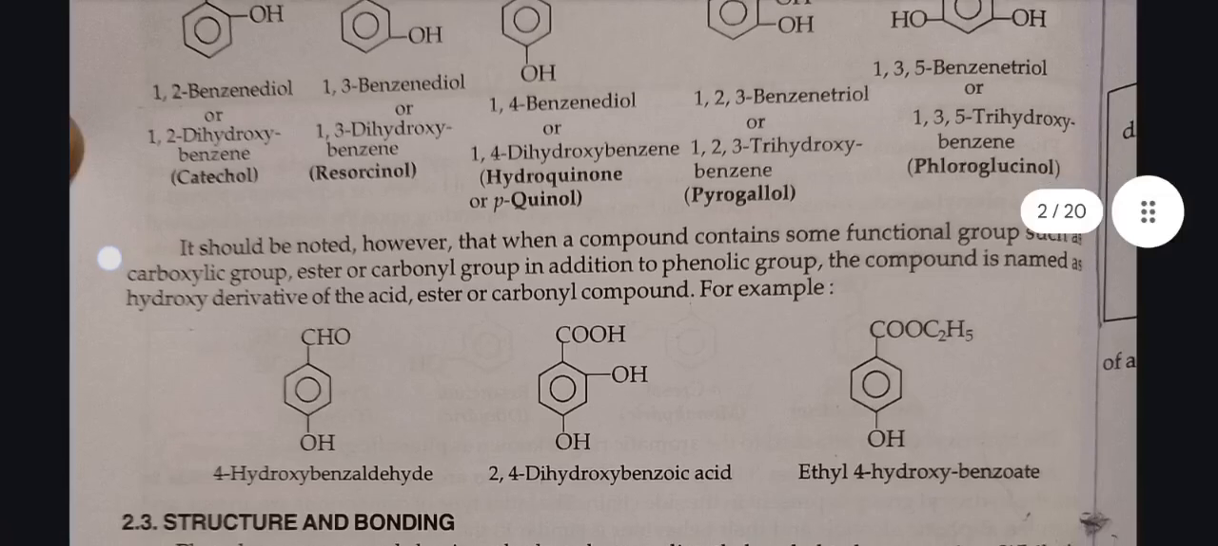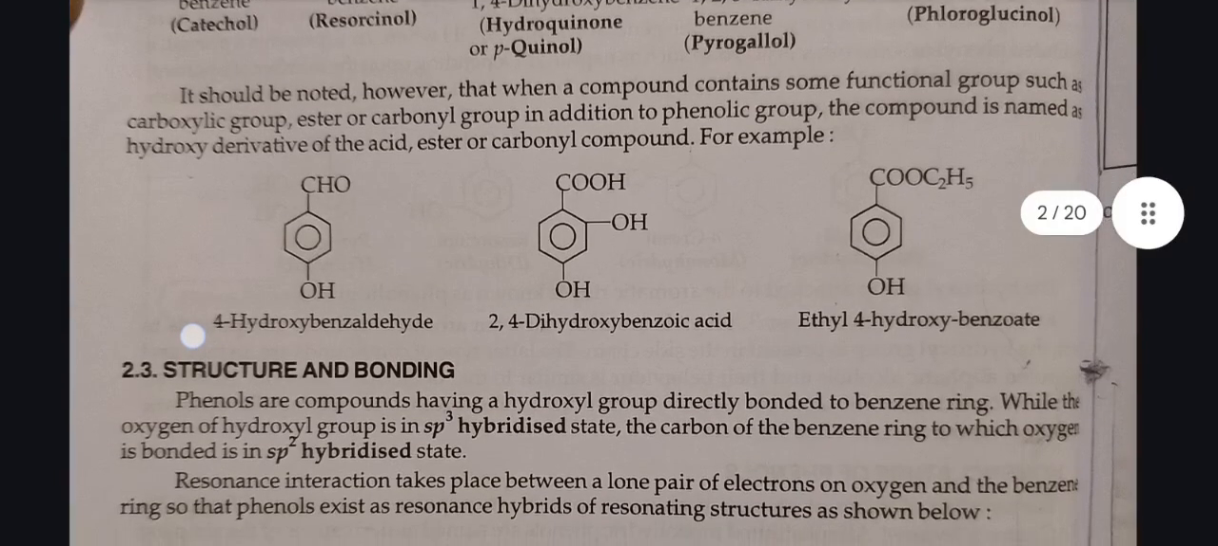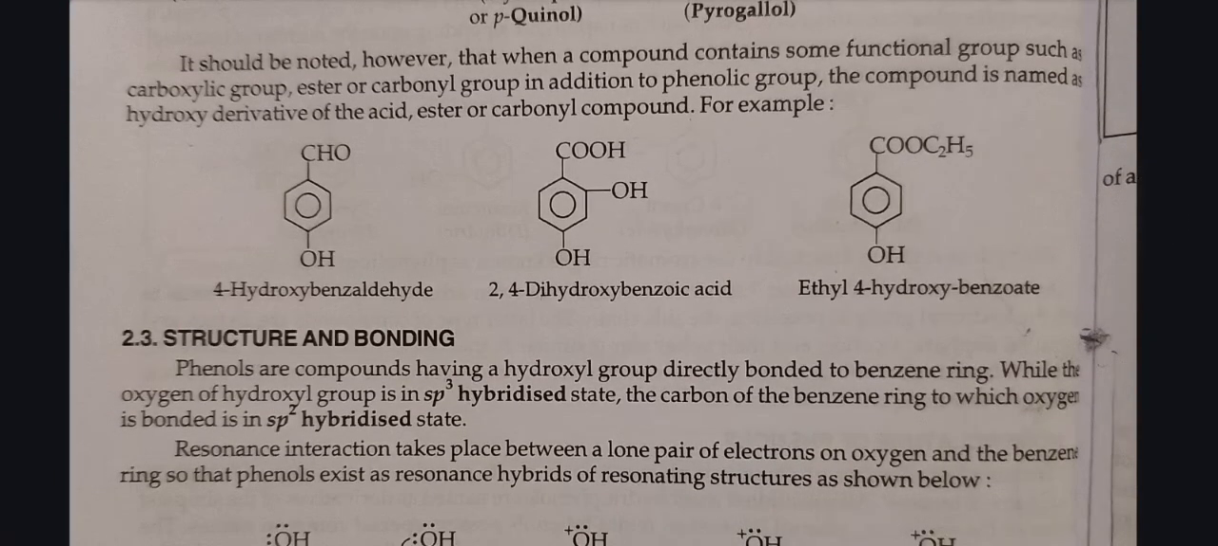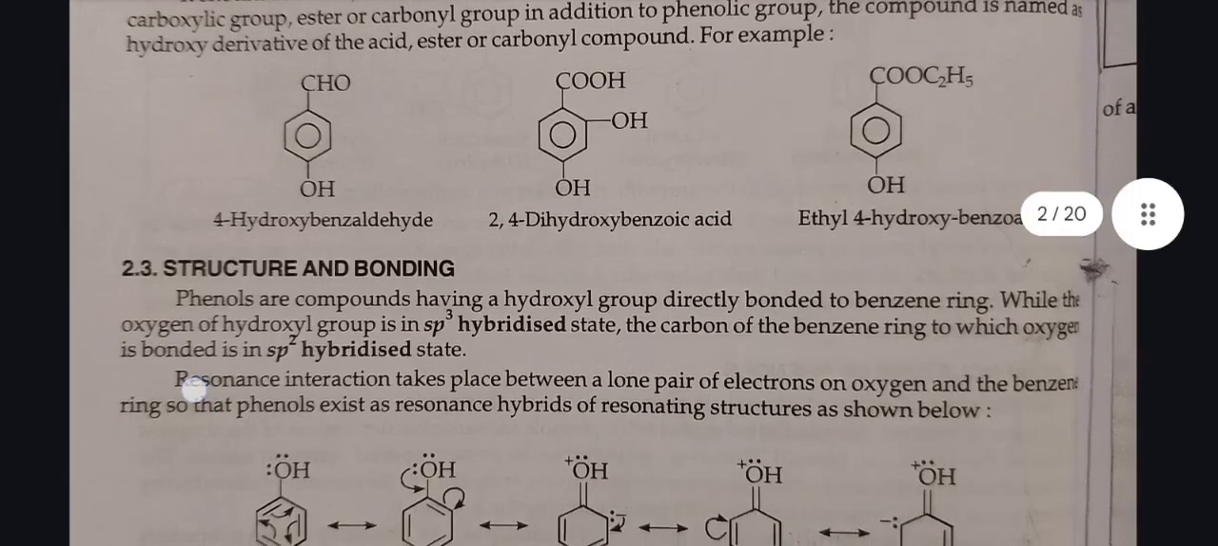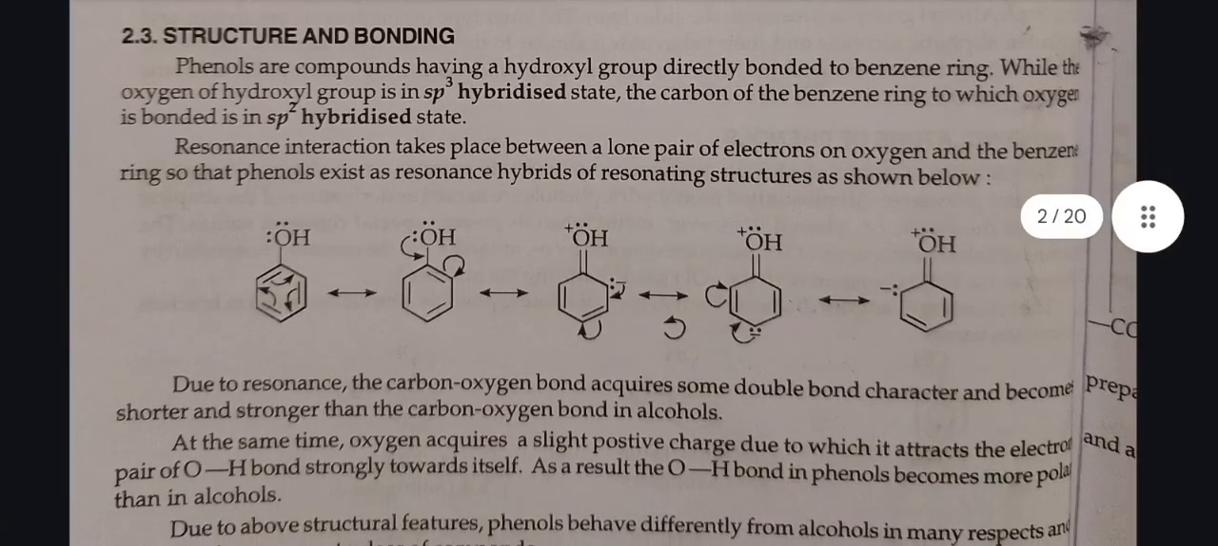It should be noted, however, that when a compound contains some functional group such as carboxylic group, ester, or carbonyl group in addition to phenolic group, the compound is named as hydroxy derivative of the acid, ester or carbonyl compound, for example, 4-hydroxybenzaldehyde, 2,4-dihydroxybenzoic acid, ethyl 4-hydroxybenzoate.